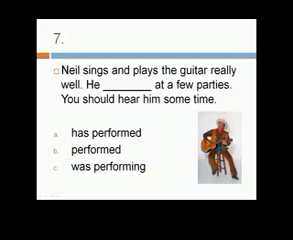7. Answer: A. Neil sings and plays the guitar really well. He has performed at a few parties. You should hear him sometime. I feel the present perfect is the best answer choice here because performing is a past action, but there's a connection to the present. We have the knowledge that he sings and plays well. There's also connection to the future. There's a possibility he will play again. He'll perform again, so you'll have the chance to hear him.